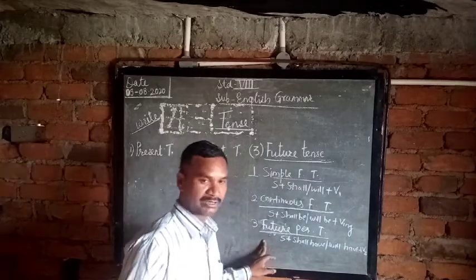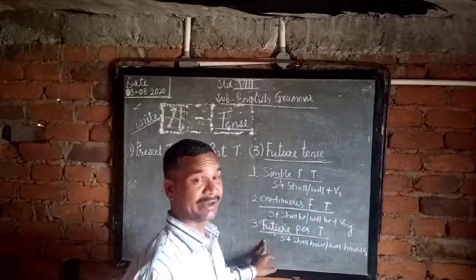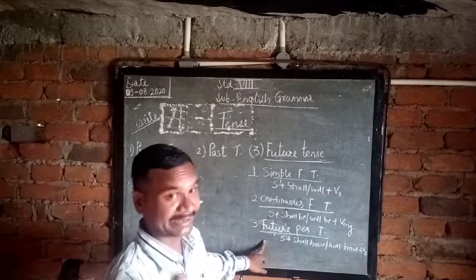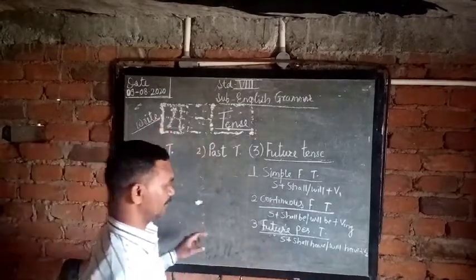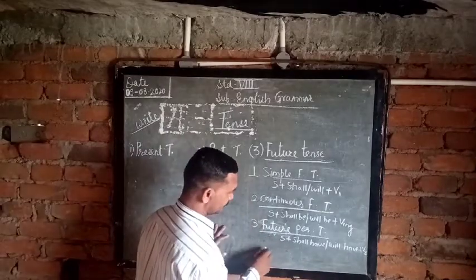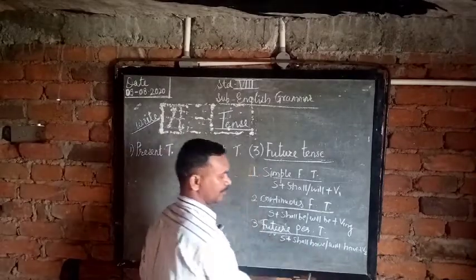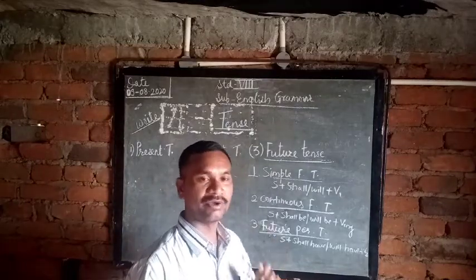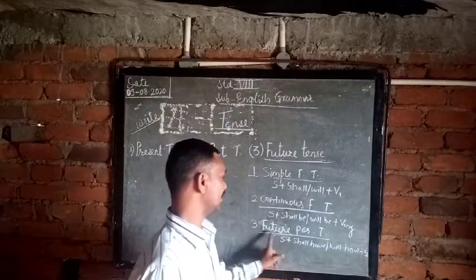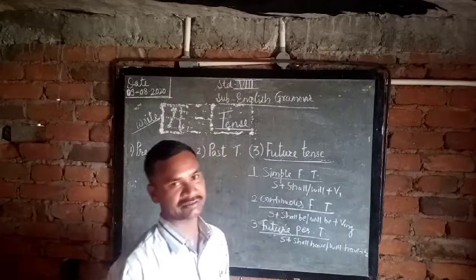So students, what is the third form of write? Yes, written. Written is the third form of write. So an example for that: I shall have written a letter. This is the example of future perfect tense.